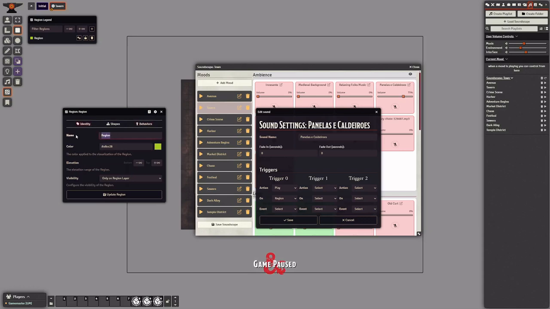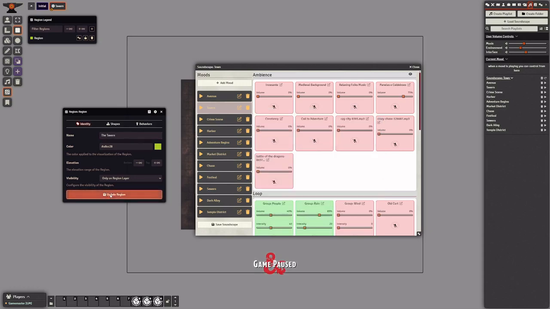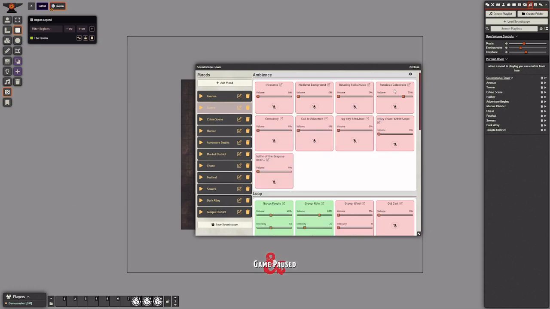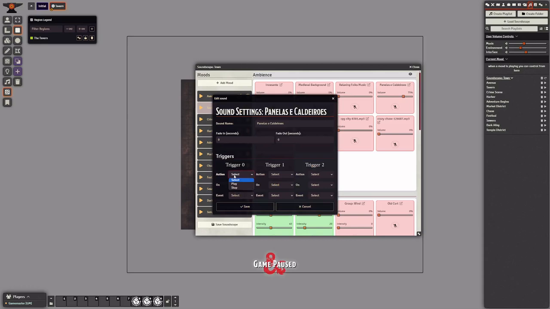And let me give a name, just to make it clear. Basically, I can select the action. In this case, I want to play the sound, and I want to play based on the region.